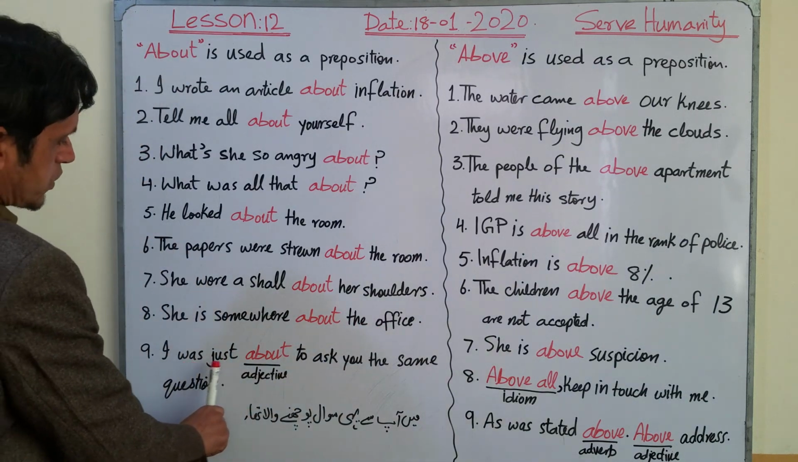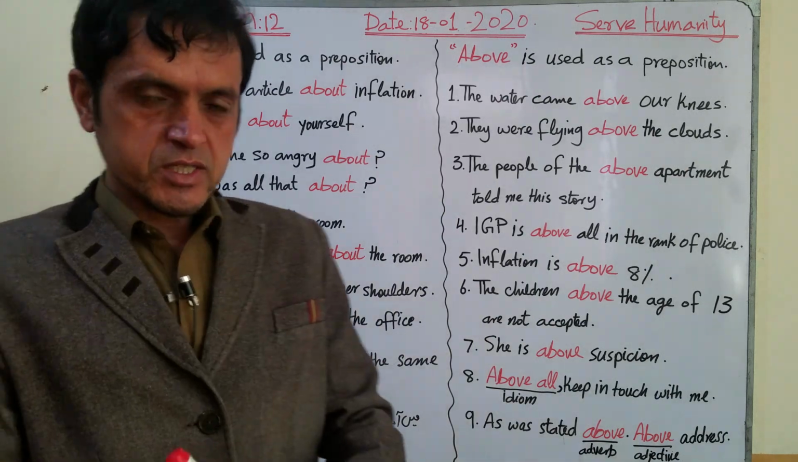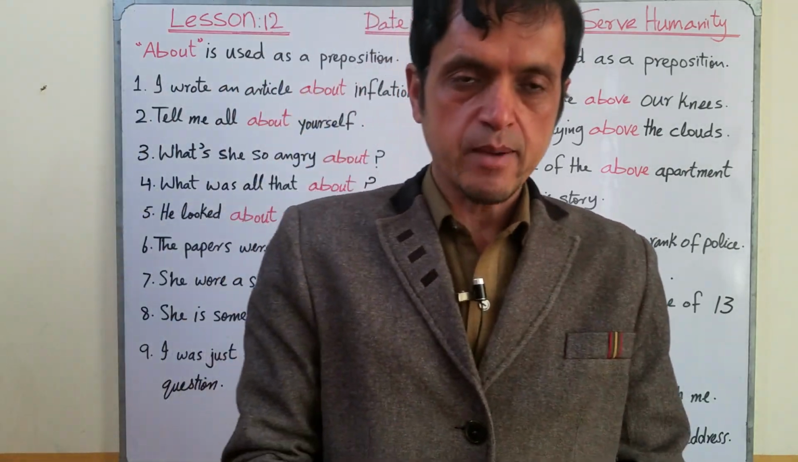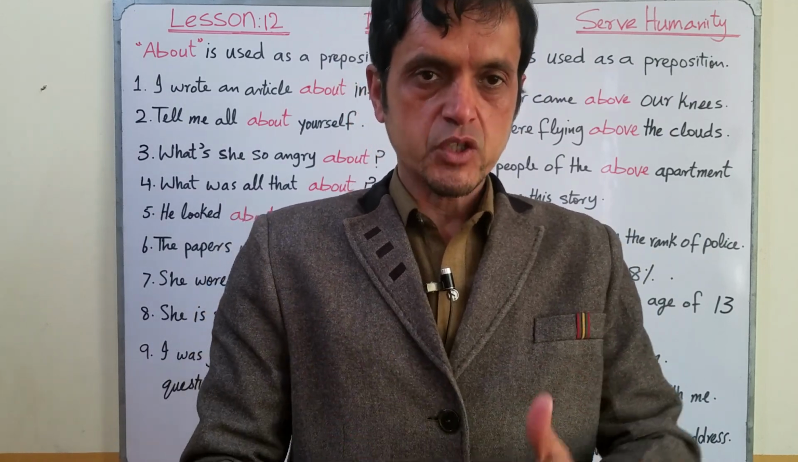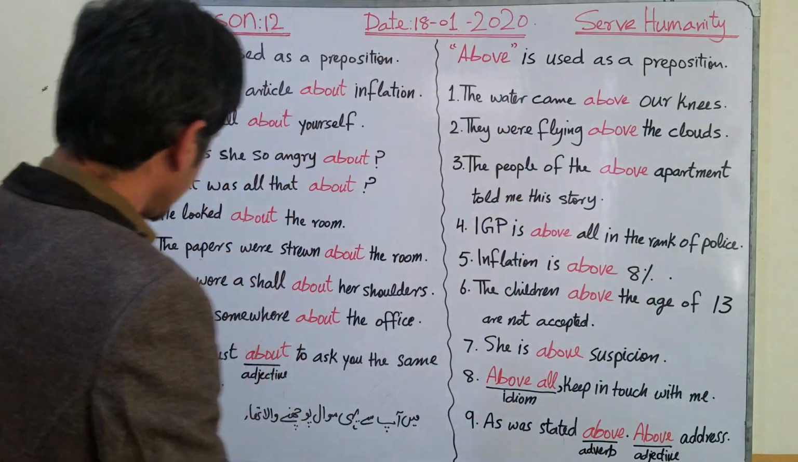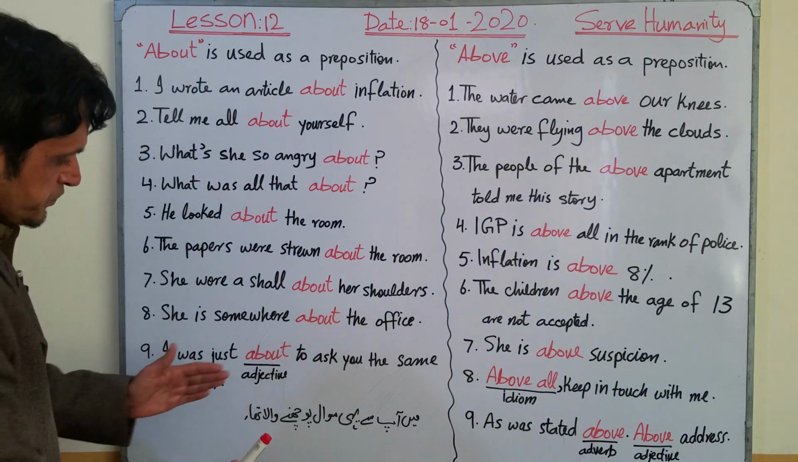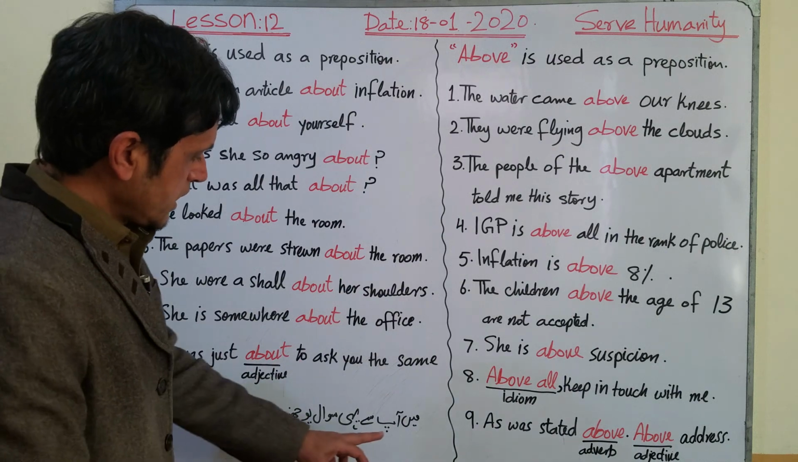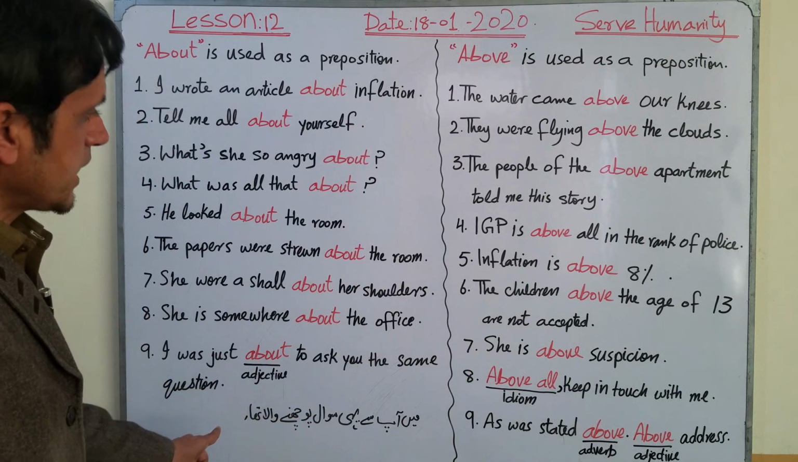Number 9, I was just about to ask you the same question. It means that I was also going to ask the same question which was asked by my friend. So you can say, I was just about to ask you the same question. And I will translate this in Urdu. इसका तर्जमा है मैं आपसे यही सवाल पूछने वाला था.